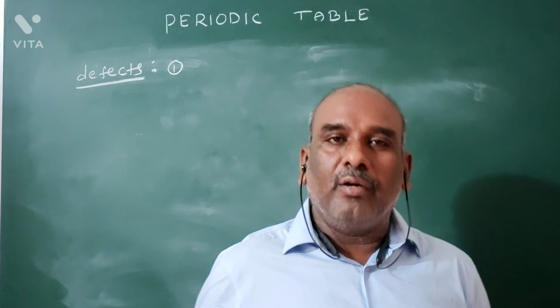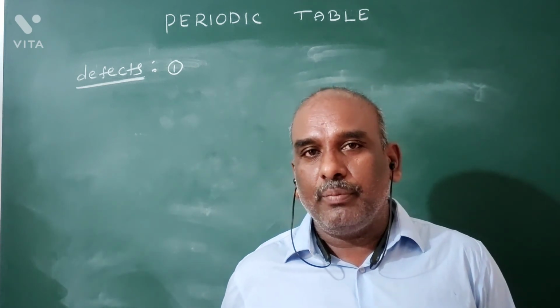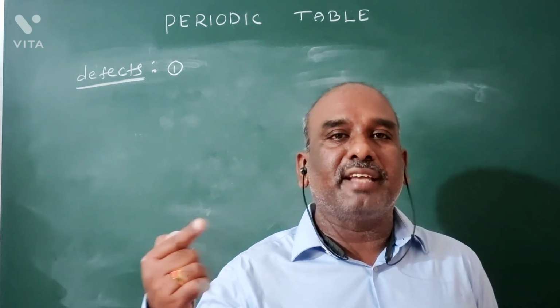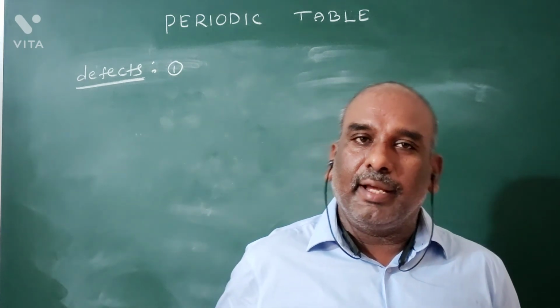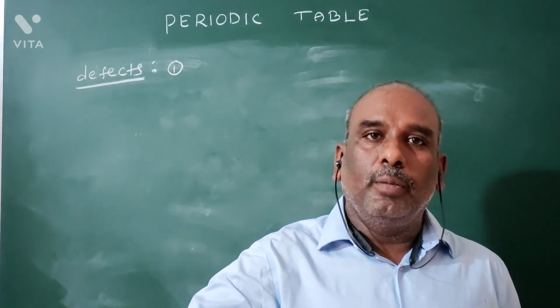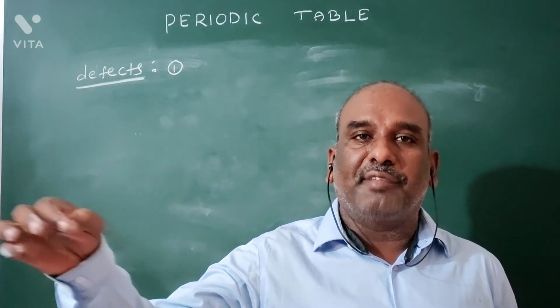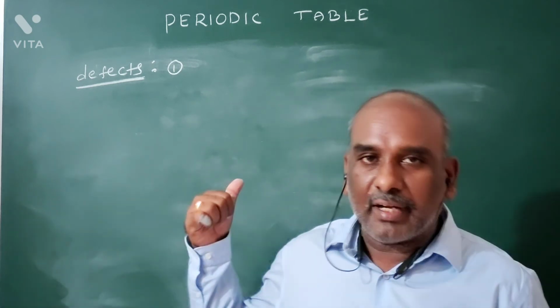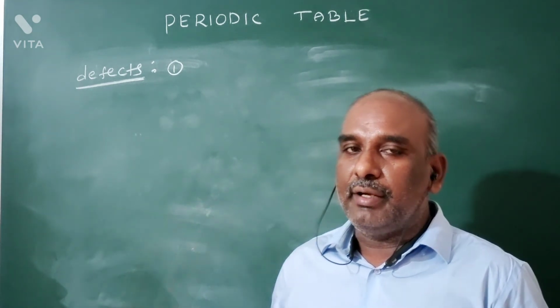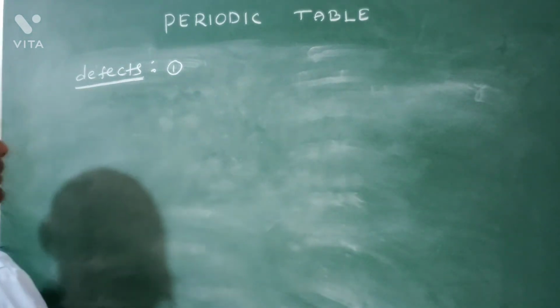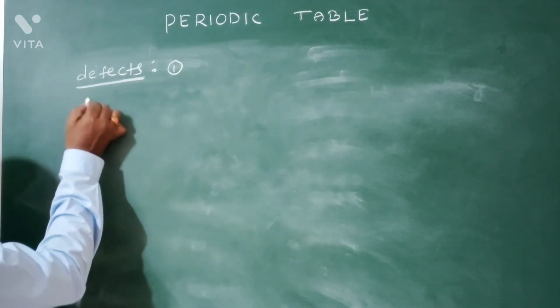Now in the Lothar Meyer periodic table also, the position of hydrogen is uncertain. In the Lothar Meyer periodic table also, the position of hydrogen is one of the defects, whereas in the Mendeleev periodic table it is also one of the defects. This is the first one. Second defect is what?